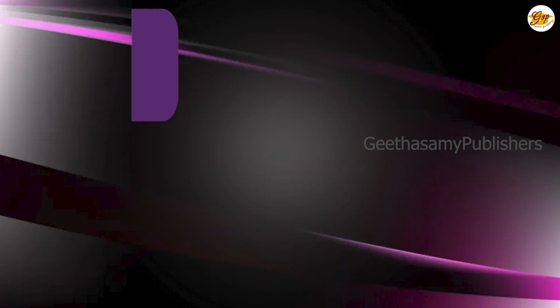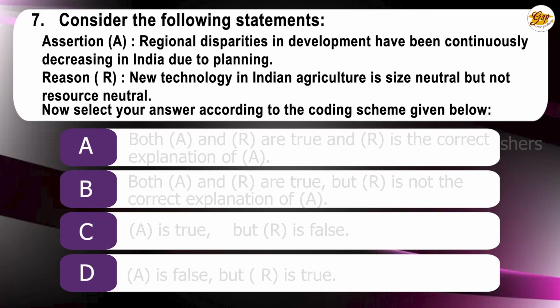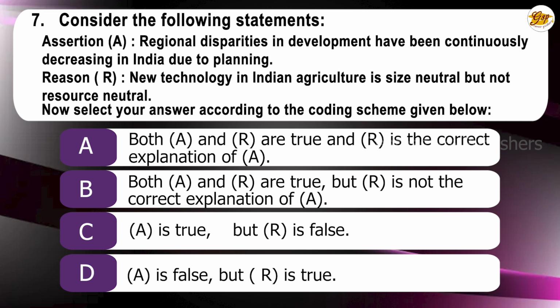Dadabhai Naoroji. Seventh question. Consider the following statements. Assertion: Regional disparities in development have been continuously decreasing in India due to planning. Reason: New technology in Indian agriculture is size neutral but not resource neutral. Now select your answer according to the coding scheme given below. A. Both A and R are true, and R is the correct explanation of A. B. Both A and R are true, but R is not the correct explanation of A. C. A is true, but R is false. D. A is false, but R is true. The correct answer is D. A is false, but R is true.